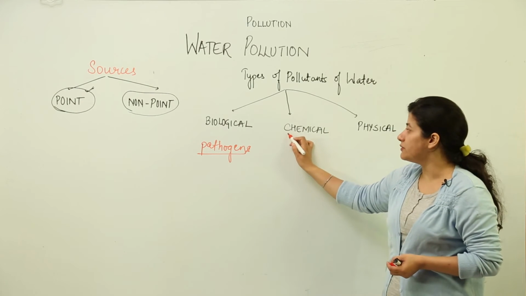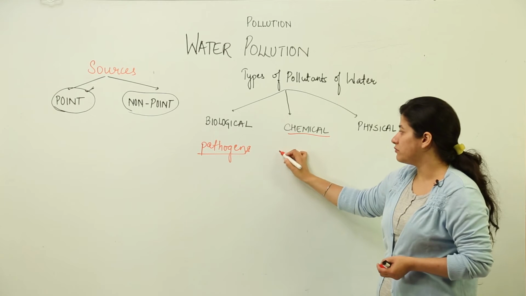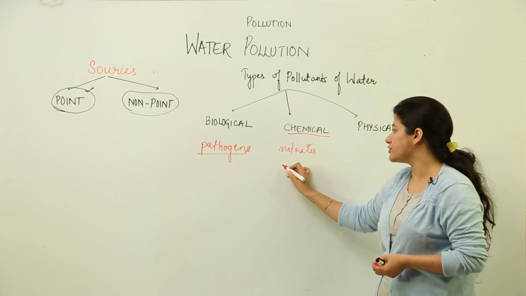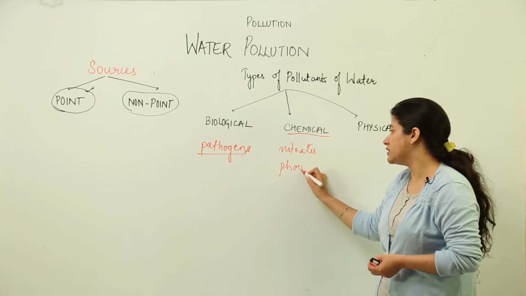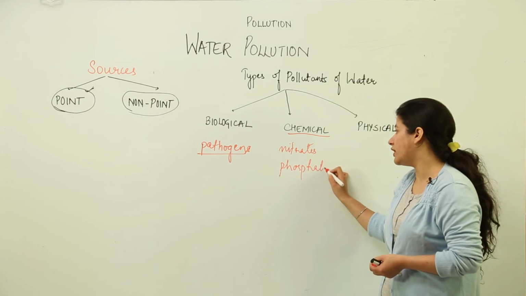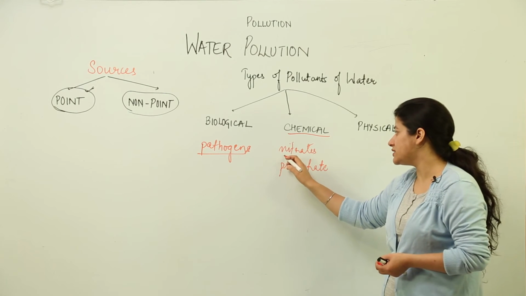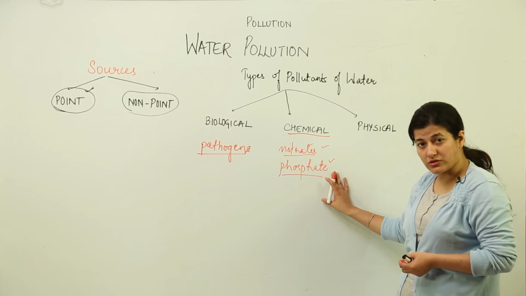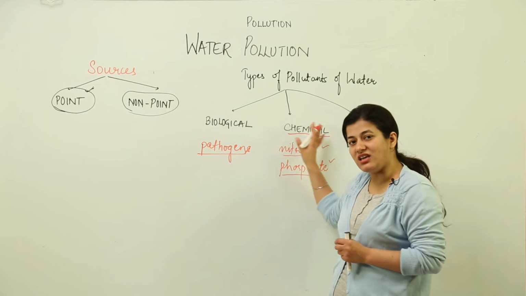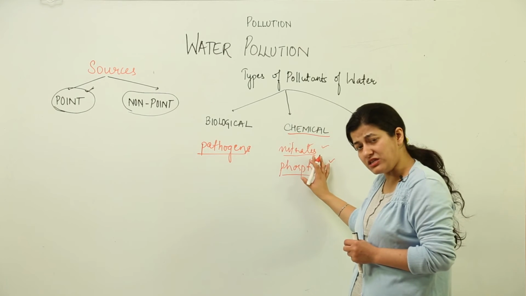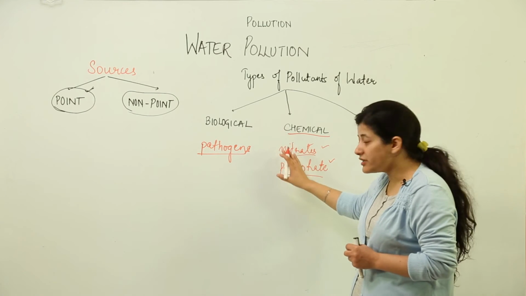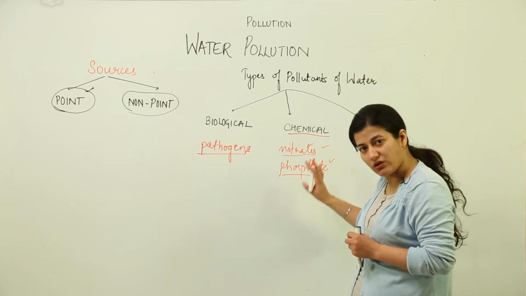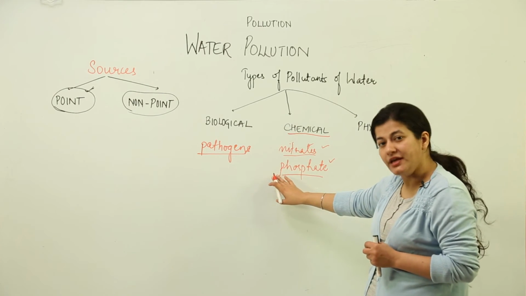Now next is chemical pollutants. Whenever water is rich in nitrates and phosphates, it is going to support more and more life. You will get to understand the sentence that I am speaking now, how it is going to influence the water composition, because it also affects the ecosystem viability of the particular water body. So the chemicals which are getting added into the water body and making it unfit for use by the organisms are classified under chemical pollutants.